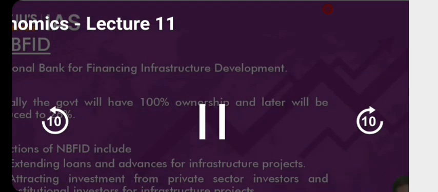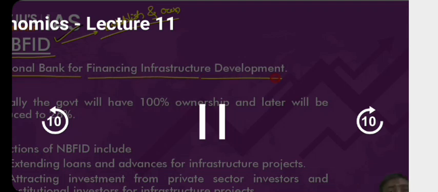Government of India has proposed that it will set up and own, I'll repeat, it will establish and own a development finance institution. A new development finance institution will be set up by the government, and will be owned by the government. The name of this development finance institution is NABFID, National Bank for Financing Infrastructure Development. Right now, Government of India owns 100% of NABFID.